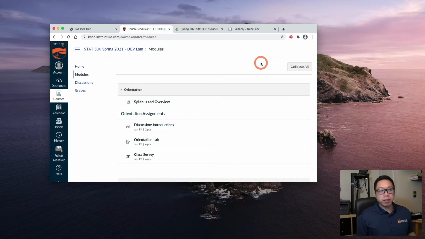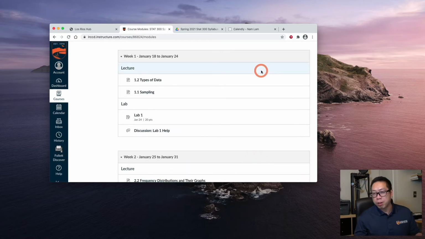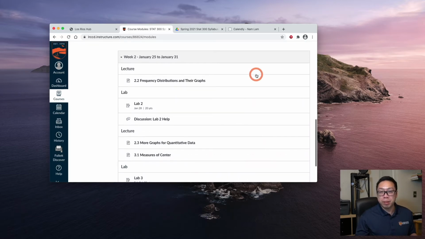The format for this class is lectures and labs. So in a typical week, you can expect 2 lectures and 2 lab assignments. So let's take a look at a typical week. I'm going to skip over week 1 because week 1 is kind of special. It's a short week, and it's also the first week. A more typical week is week 2.